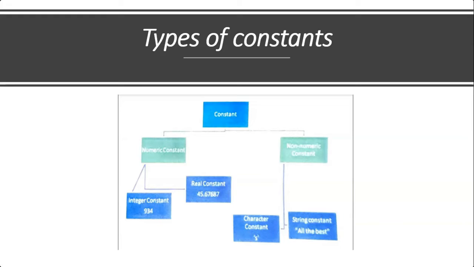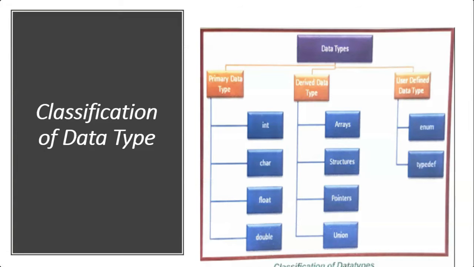Declaration in C. A declaration specifies the data type and it can contain one or more variables of that type. All variables must be declared at the beginning of the program before they are used. Data types in C. Data types are used to declare different types of variables in the program. They are declared at the beginning of the program. The data types can be classified as primary data types, derived data types and user-defined data types. So from the picture you can see what the primary, derived and user-defined data types are.